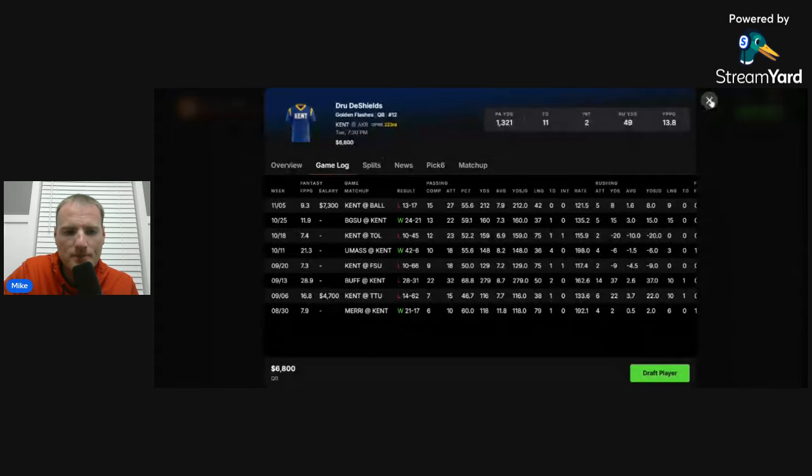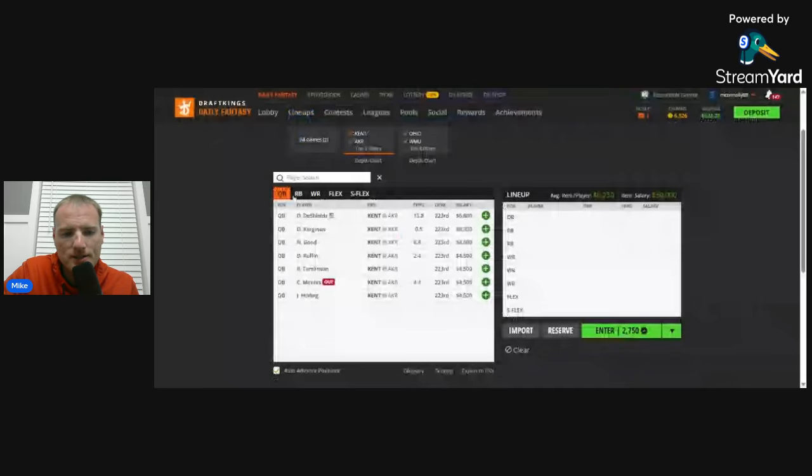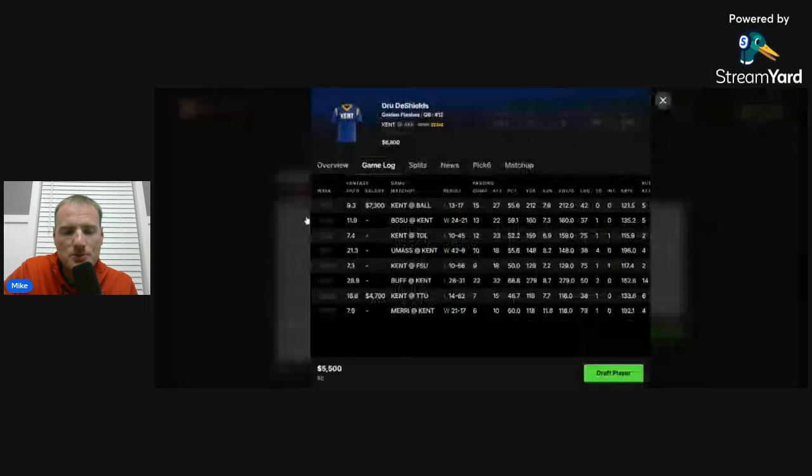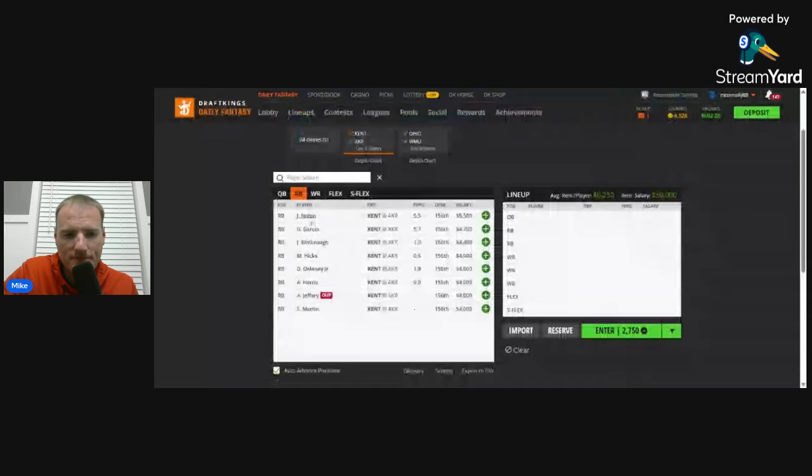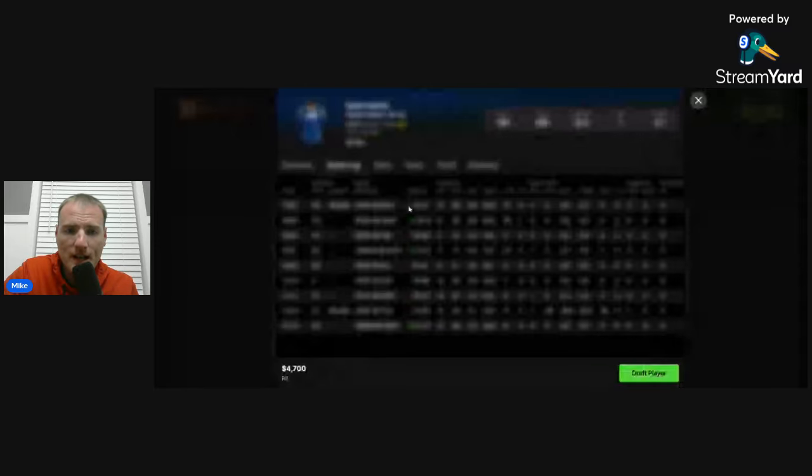This is a team that wants to win by running the football. And so how will they do that here on this slate? Well, they've got 2 running backs that they're giving pretty solid workloads to. Jordan Newman, very much held in check in the Ball State game. 13 carries for 14 yards. Gavin Garcia in that game, 12 carries for 59 yards.